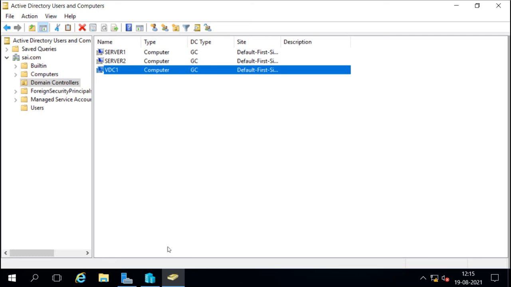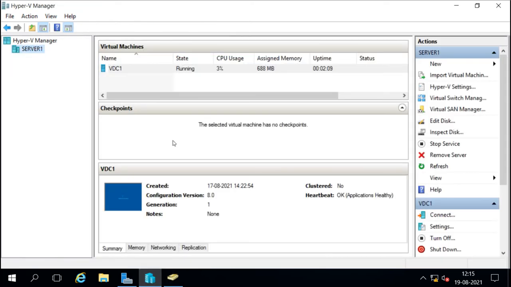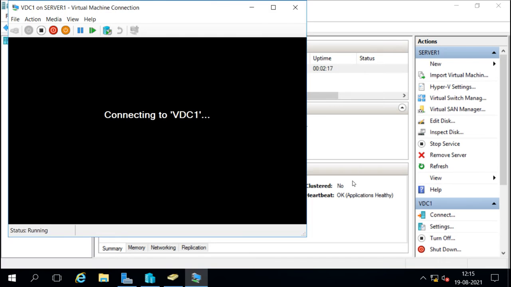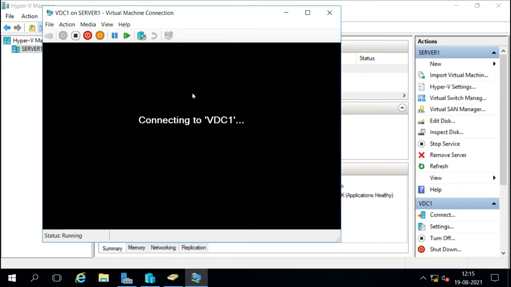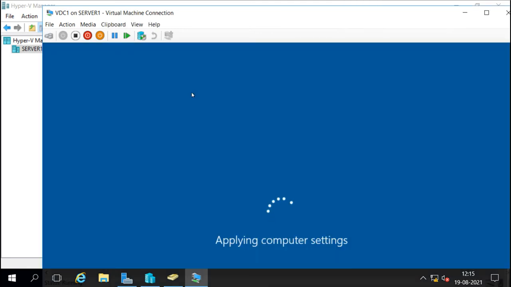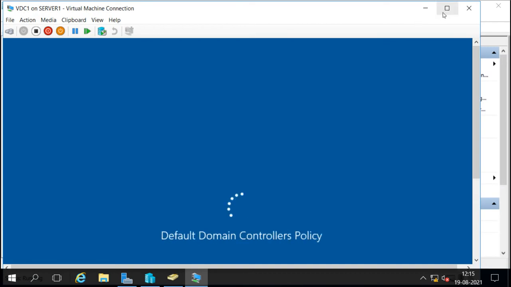Now we'll go to the virtual machine. So this is our virtual machine, this is our domain controller, it is starting. We'll connect to it. It is starting right now.